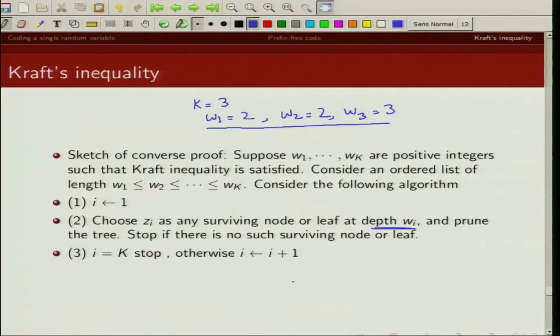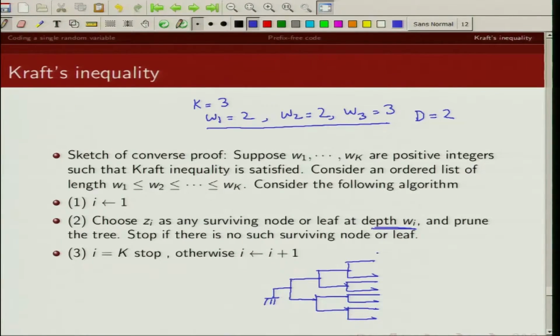Let's consider D to be 2, so a binary tree. If we draw a binary tree of depth 3, it will look something like this. It will have 8 leaves, a full tree: 1, 2, 3, 4, 5, 6, 7, 8.